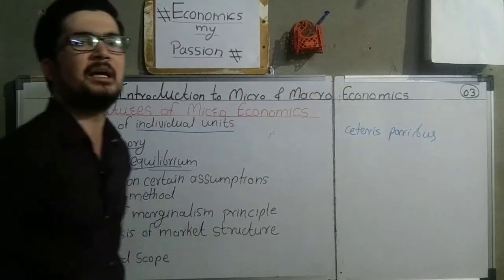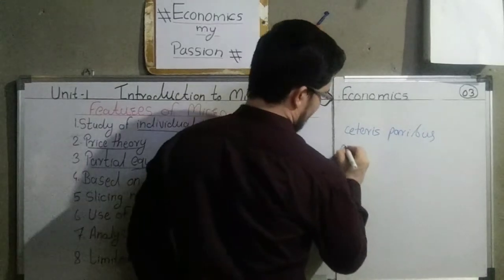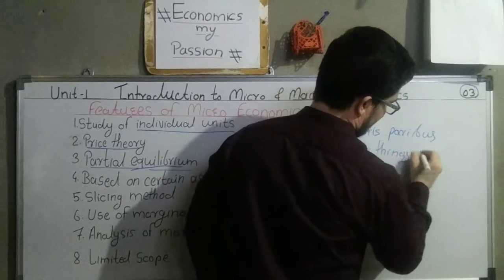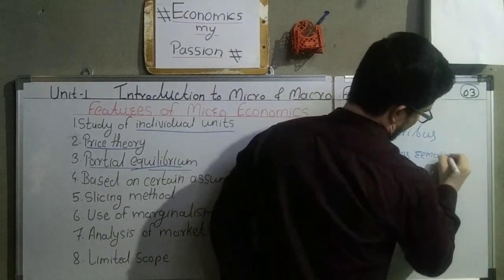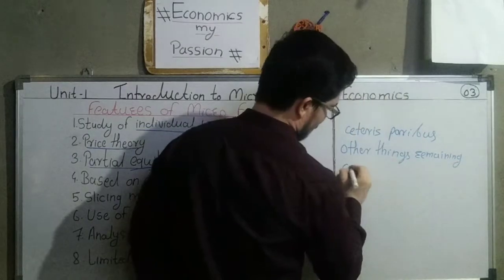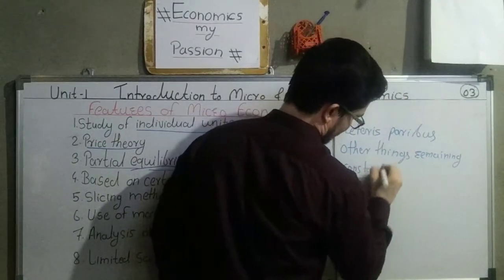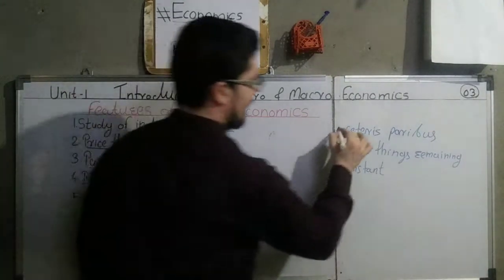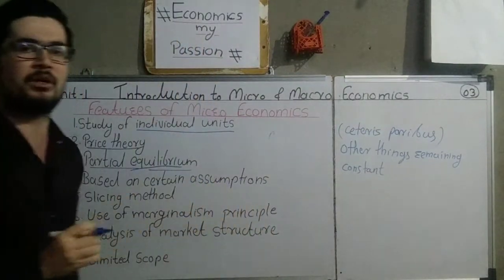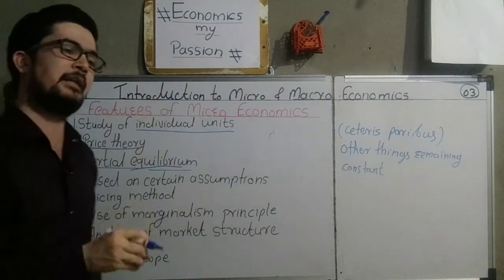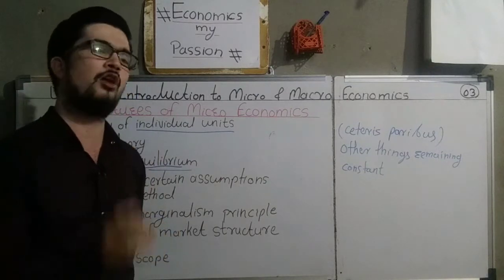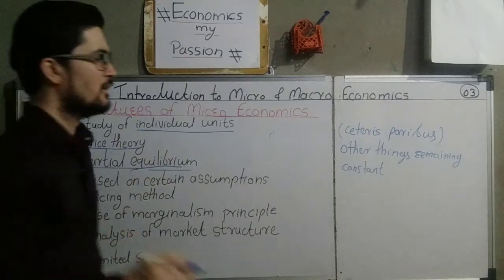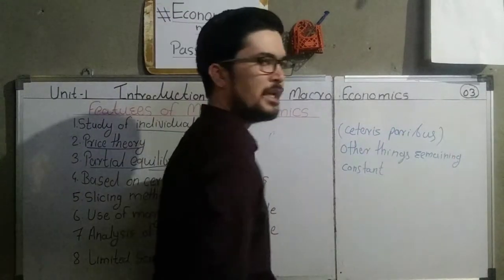What is meant by this ceteris paribus is that it means other things remaining constant. In economics and especially in microeconomics, this assumption of ceteris paribus is very important in each and every law. It can be a law of demand, law of supply, law of diminishing marginal utility, which we are going to study in the next topics. For all these laws, this assumption of ceteris paribus is very important.